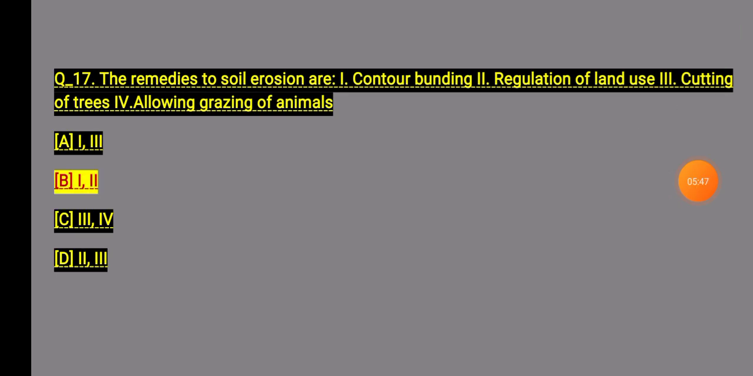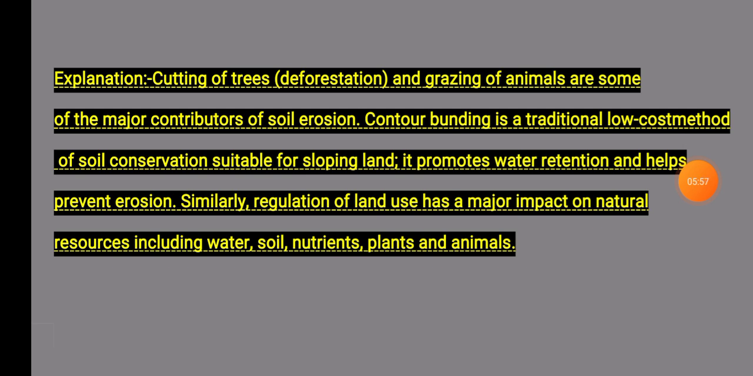Option B, 1 and 2: contour bunding and regulation of land use are the remedies for soil erosion. Question 70, explanation: Cutting of trees, deforestation and grazing of animals are some of the measures that contribute to soil erosion. Contour bunding is a traditional low-cost method of soil conservation suitable for sloping land. It promotes water retention on the hill and prevents erosion. Similarly, regulation of land use manages the impact on natural resources including water, soil, nutrients of the plant and animals.